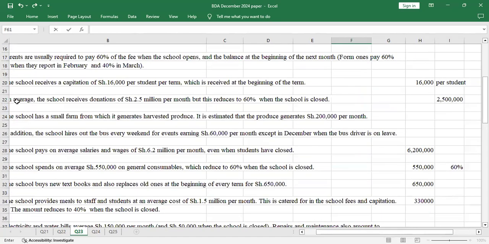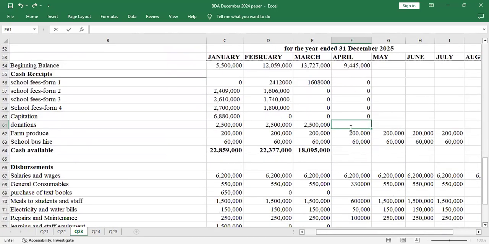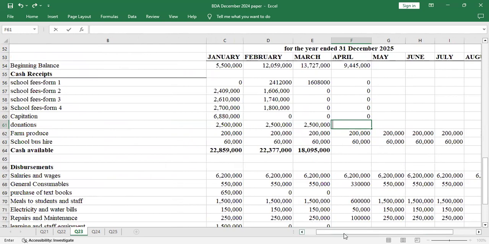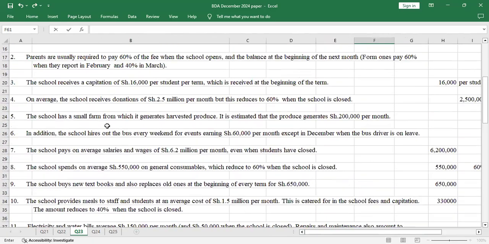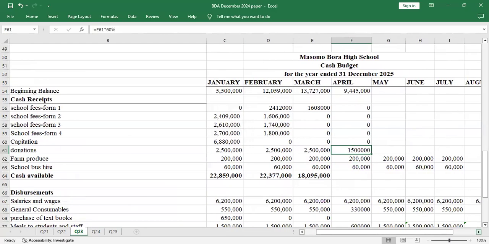In addition, the school received donation per month, but this reduced 60% when the school is closed. So I'm in April when the school is closed. I'll fill this donation all through. It reduces to 60%, so I'll multiply that by 60%. So I just come and say 2.5 times 60%. That's the donation they will get when the school is closed.